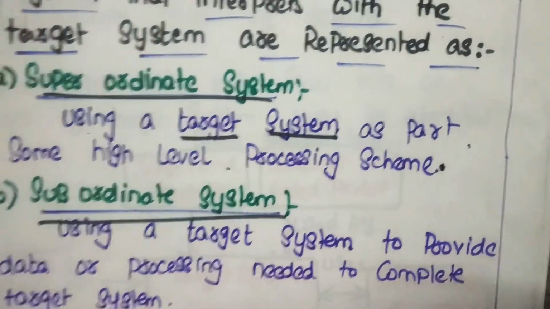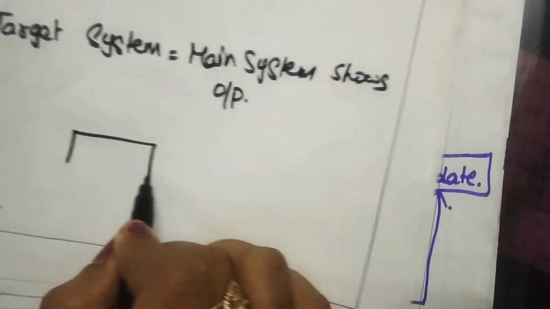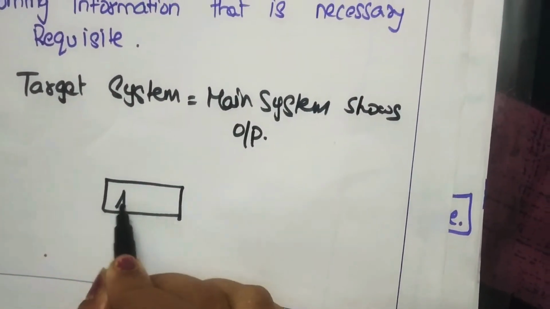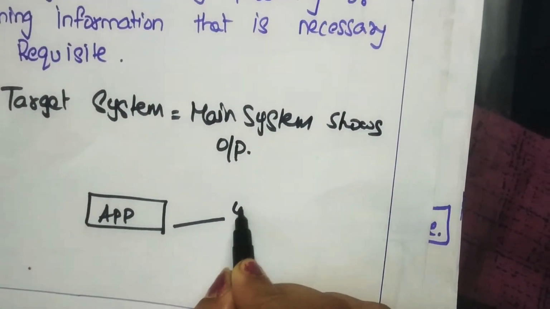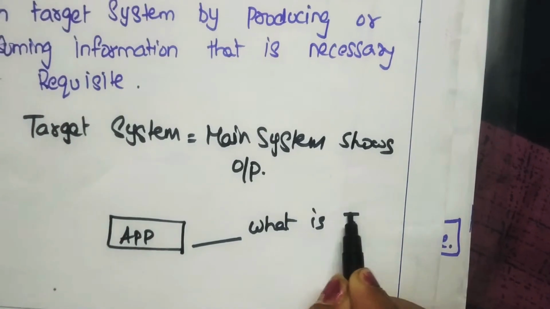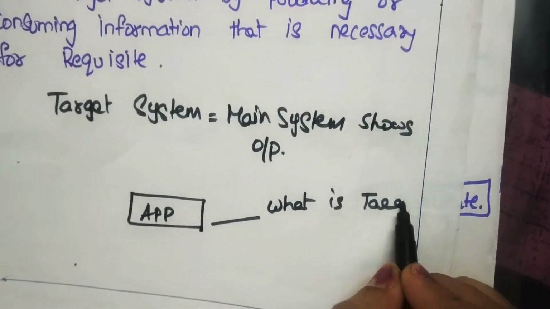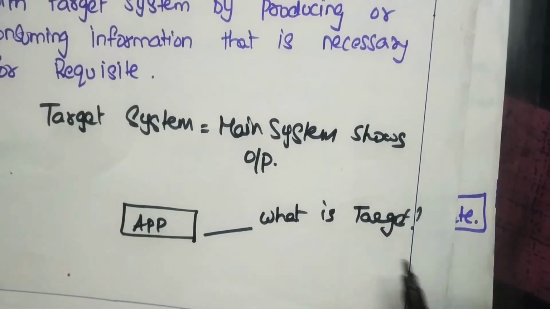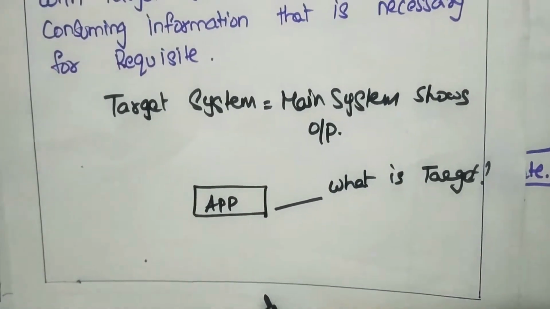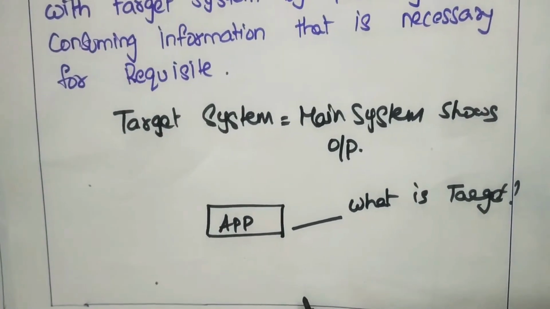So you are creating an app. Suppose this is an app. So we have to know what the target is, meaning for which purpose we are developing that app. For which use we have to know. So what is the target?